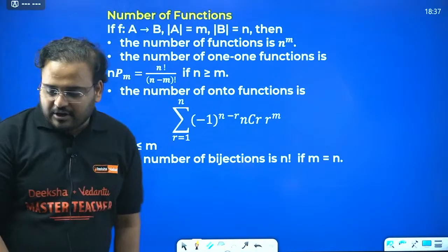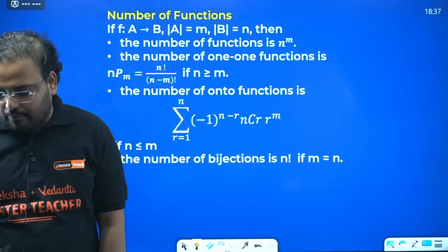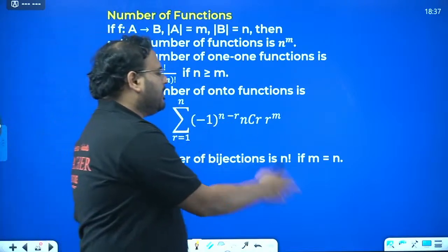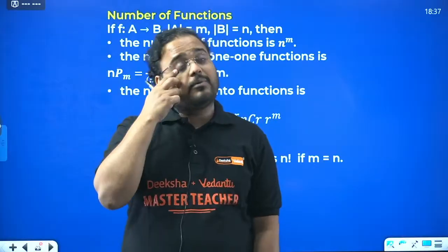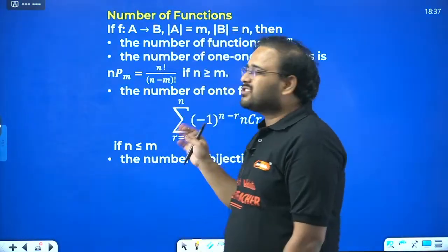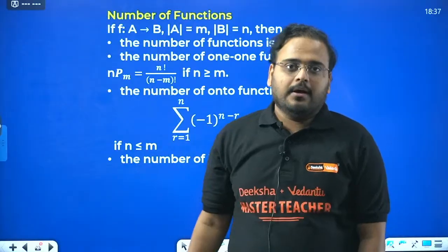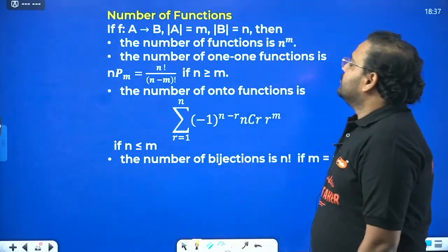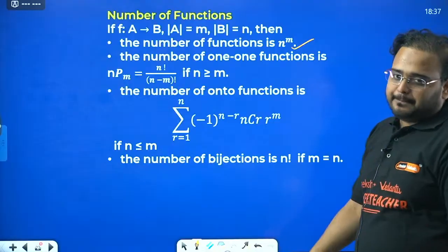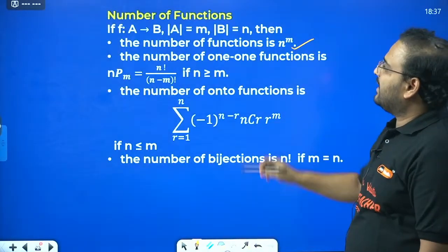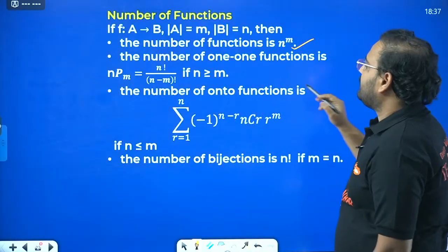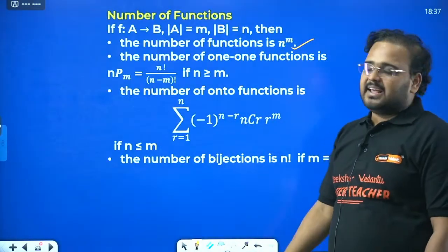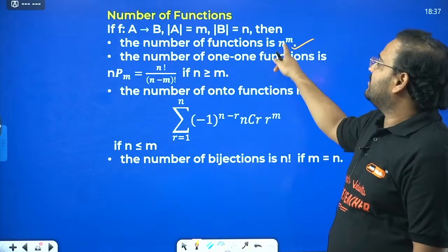All right. Number of functions. This is also very important from the CET point of view. Sometimes in the PYQ, in the MCQs, questions on this appear. I have not seen many questions on number of relations in the PYQs of your boards, but number of functions they sometimes ask in the boards also. So for the number of functions, the formula is n power m, where n represents the number of elements in the set B, and m is the number of elements in the set A. So the result is n power m.